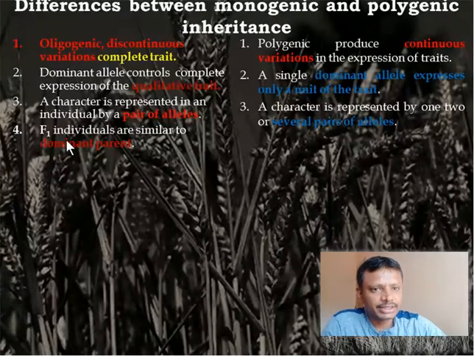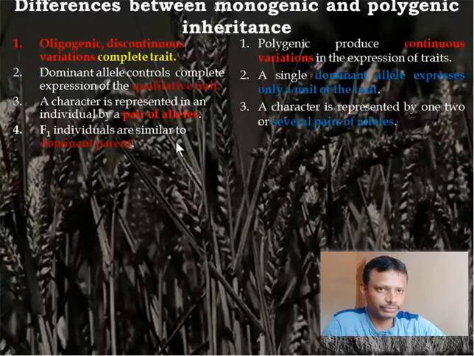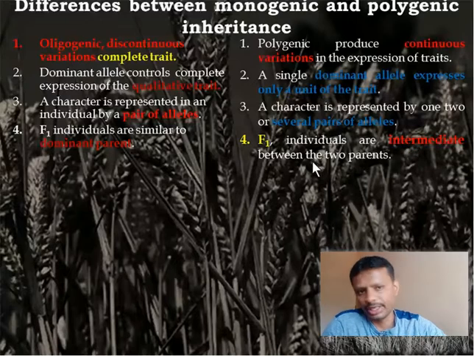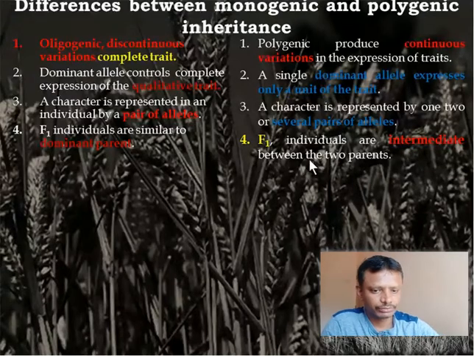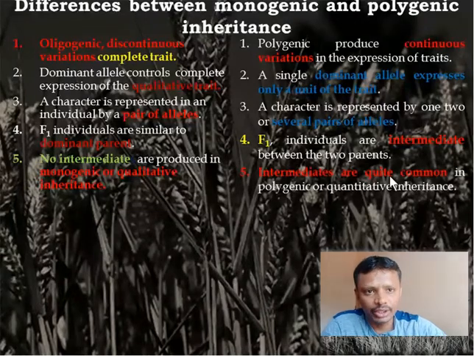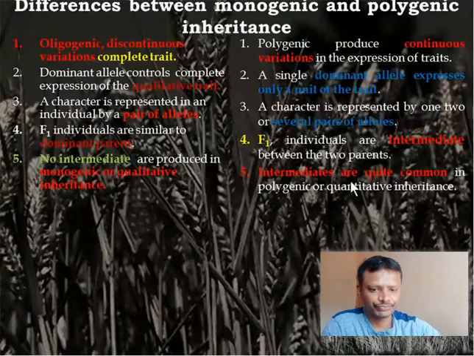F1 individuals are similar to the dominant parental type. So if you take two Mendelian characters and cross, the F1 will be the dominant type. But here it's not like that. The F1 will be an intermediate type and not a dominant type. Is that clear? In Mendelian traits no intermediates are produced. Here intermediates are very common, and there will be a range of intermediates.